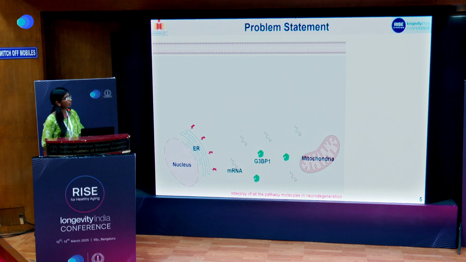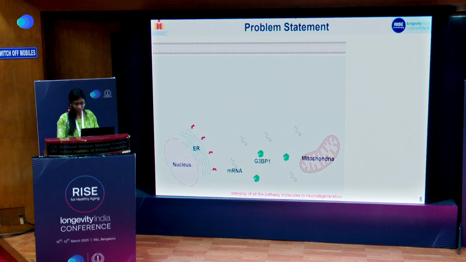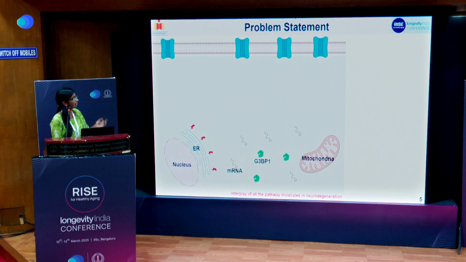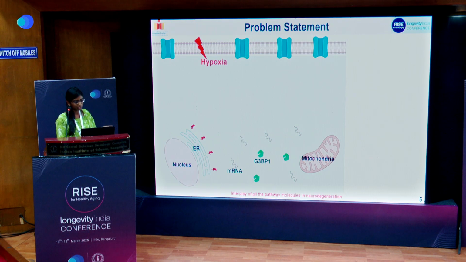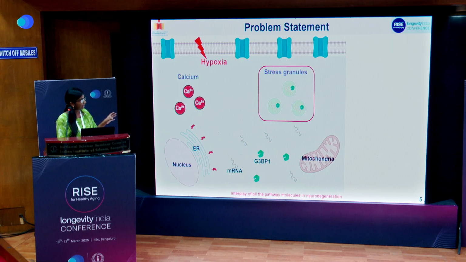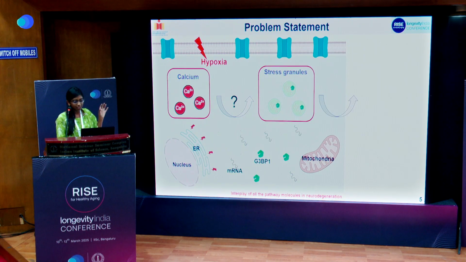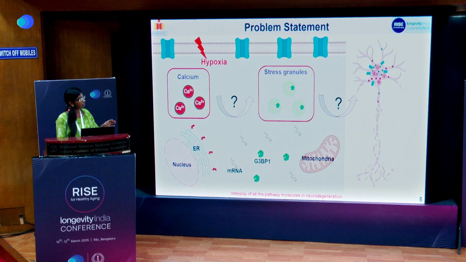My main problem statement is this: we know that neurodegeneration occurs under hypoxic stress conditions. So my work is to understand how stress granules are formed in a chronic hypoxic stress condition, how calcium dysregulation is happening, and whether there is any correlation between the calcium dysregulation and the SG formation. Also, whether the SG formation leads to neurite disintegration as well as disruption of the cytoskeleton.